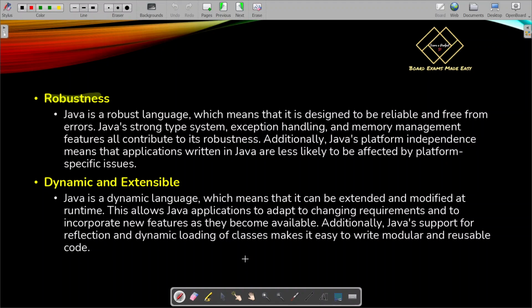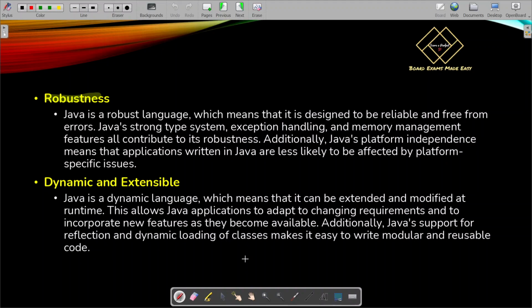Suppose you have written a 100-line code, and in the 53rd line there is an error. It may happen that due to that error, the whole program got deleted or erased. Will you again write the whole 100 lines of code? No. If that had happened, and the whole 100 lines got deleted, you would not feel good. So if it is not reliable enough, if there are errors and the errors cannot be corrected, then Java would not become reliable. Java would not be preferred by the users. So Java is a robust language. That means it is reliable and free from errors.